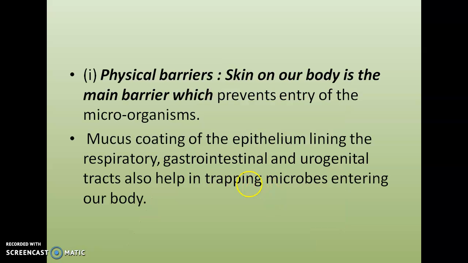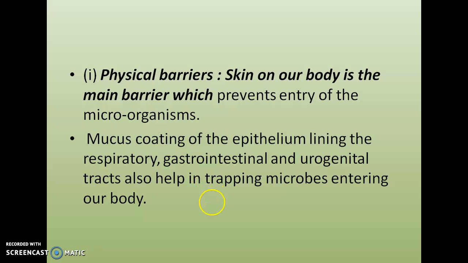First one, physical barrier. What do you mean by physical barrier? Skin or the epithelial covering is termed as physical barrier. These parts help to prevent the entry of microorganisms. We know that the mucus coating of the epithelium lining the respiratory, gastrointestinal and urogenital tracts is present.